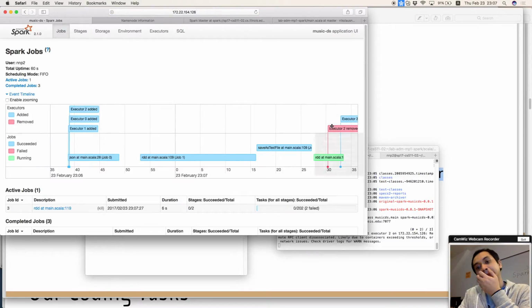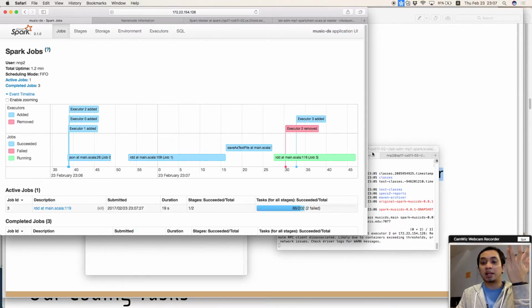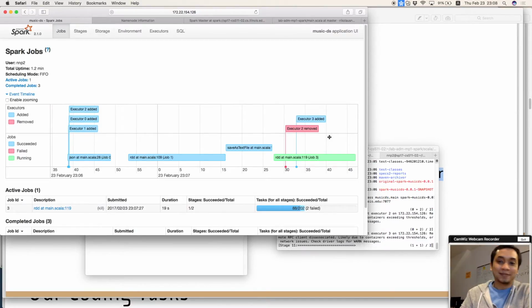Oh, what is this? This red box is showing that one of our executors is dead because of heap memory space. But Spark's task failure tolerance manages this failure and dispatches the operation or job to another executor.